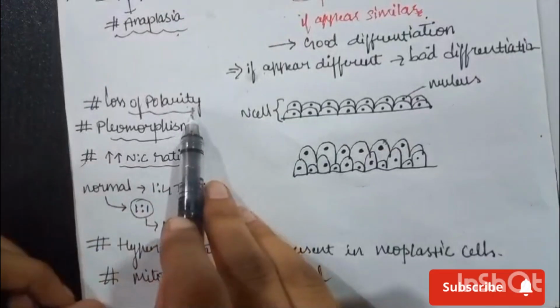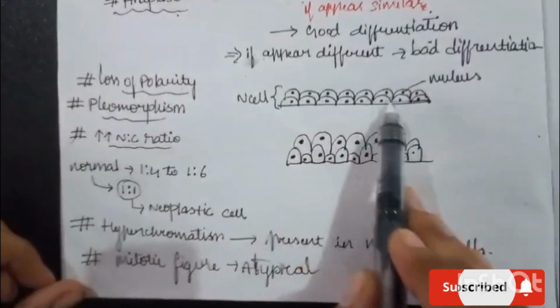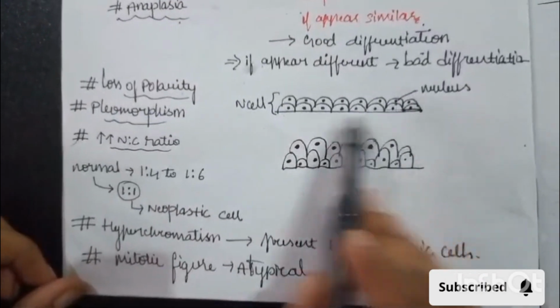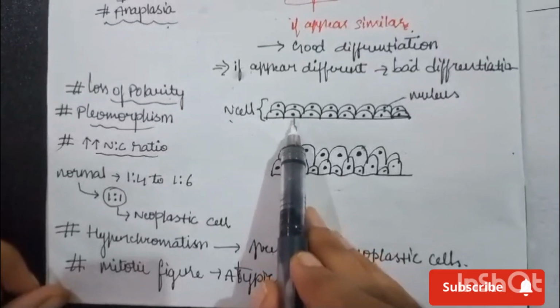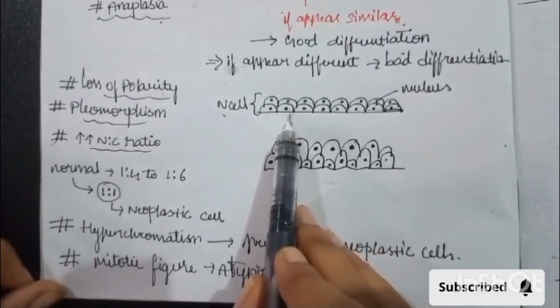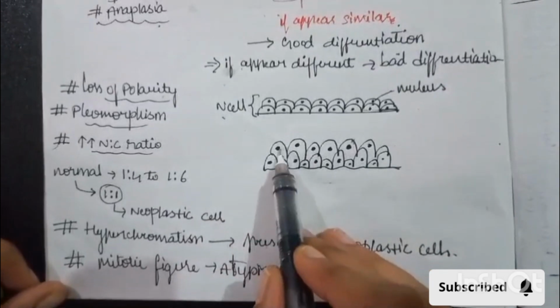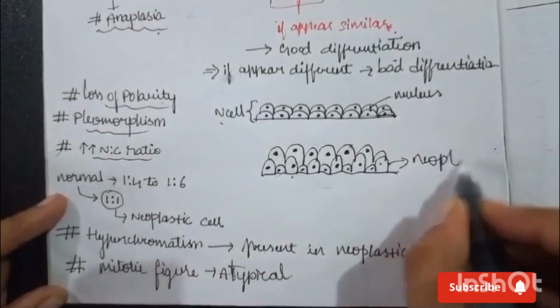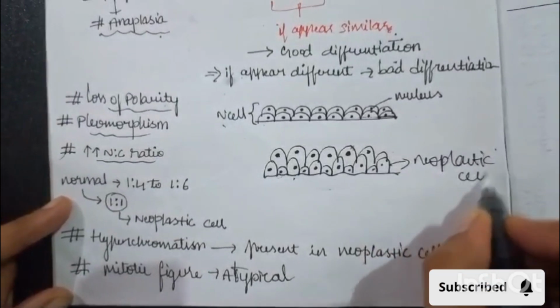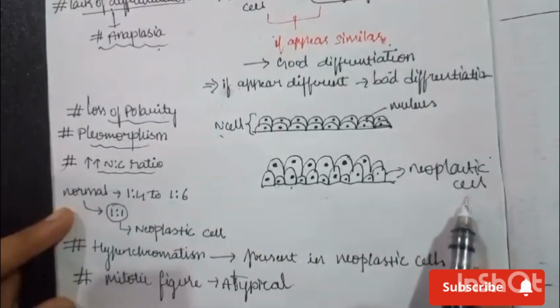Next, remember loss of polarity. Take this as a basement membrane. These are the cells, and in them the nucleus is there. This is a normal cell. Observe this nucleus, which is towards the basement membrane; that is a normal cell. Now take this as an example: here the nucleus is away from the basement membrane. So this is a neoplastic cell. Here we can see loss of polarity in neoplastic cells.